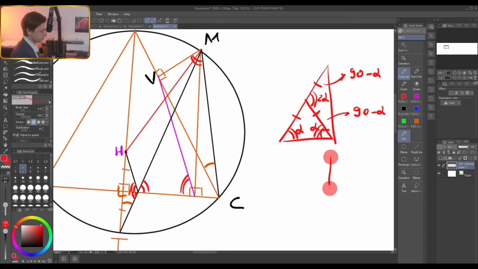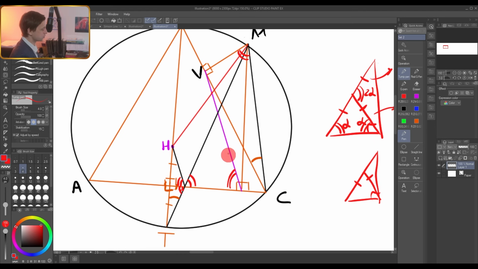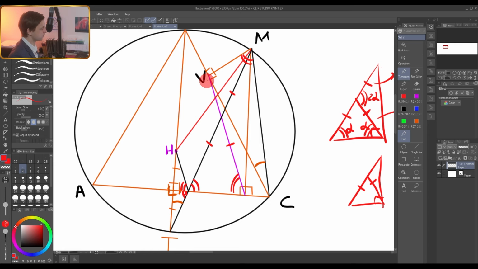So if you have a configuration in the right triangle where you have an isosceles triangle like this, therefore it has to be a median. There is no other way. So it is a median. So this segment equals this segment equals this segment, and the Simpson line divides this segment in half.